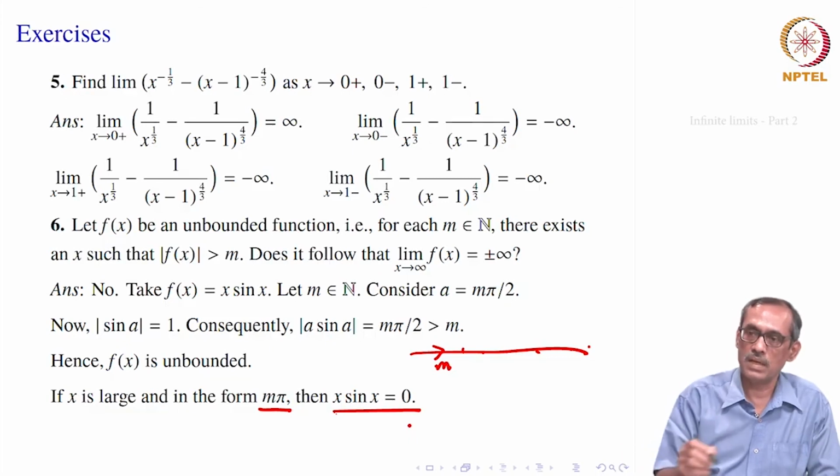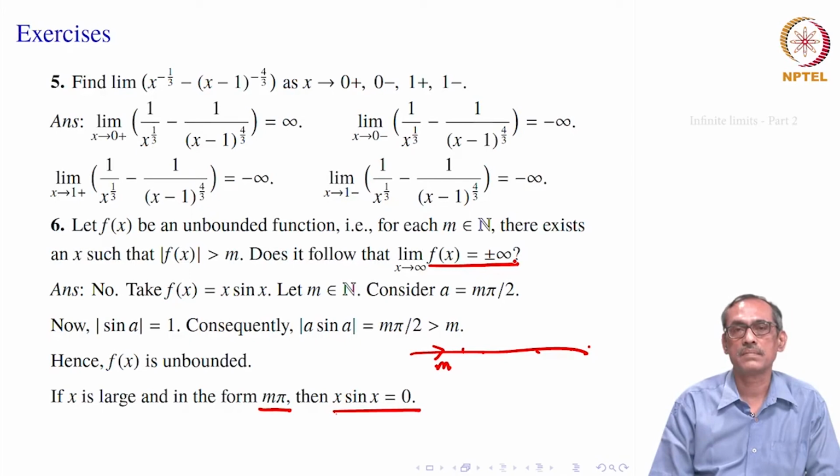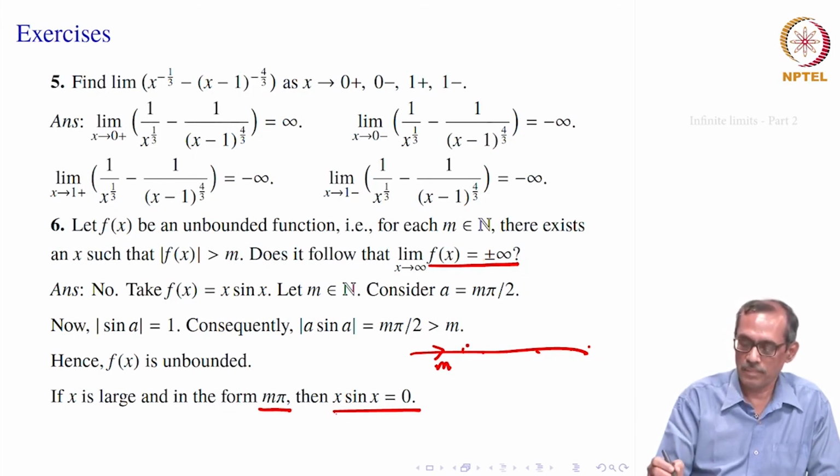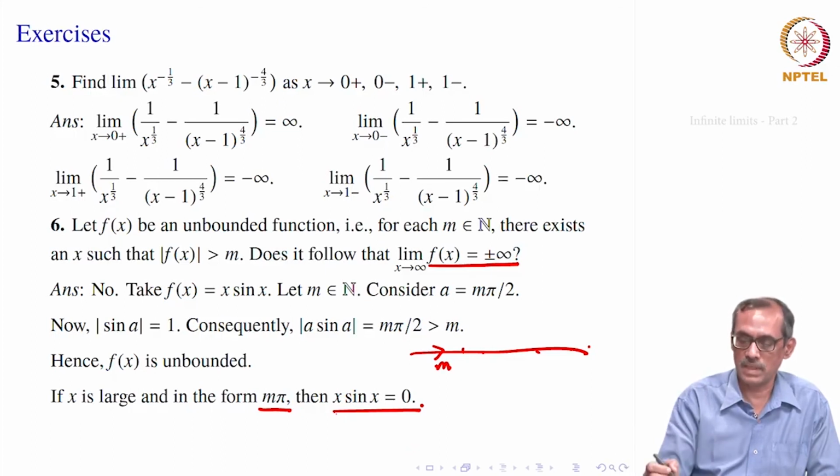So, there are infinitely many points bigger than any number m that you will find. At all those points this function becomes 0, then as x goes to infinity, it cannot be plus or minus infinity. It may or may not turn out to be 0 limit, but certainly it cannot be infinity or minus infinity, because after some delta, if x is bigger than delta, then f of x should be bigger than some specified number, then it can go to infinity, but it becomes 0 for many of the points. Therefore, limit f x cannot be plus infinity.